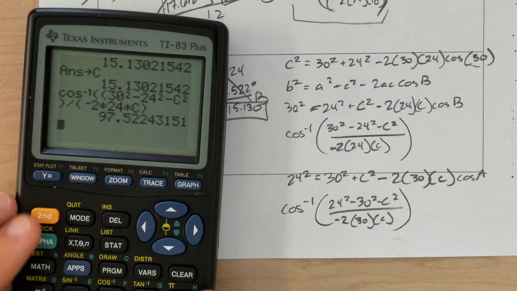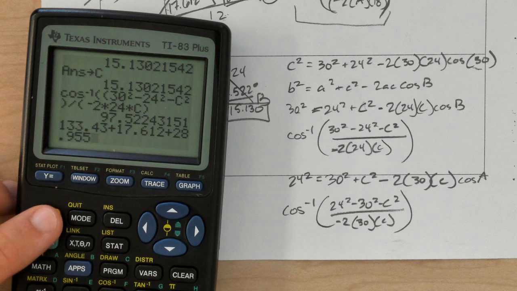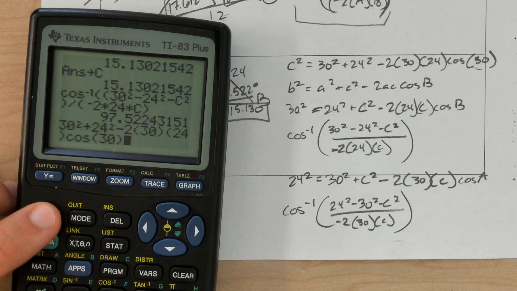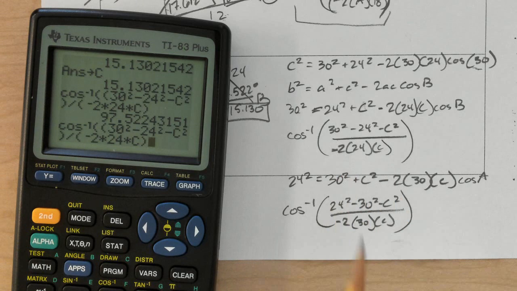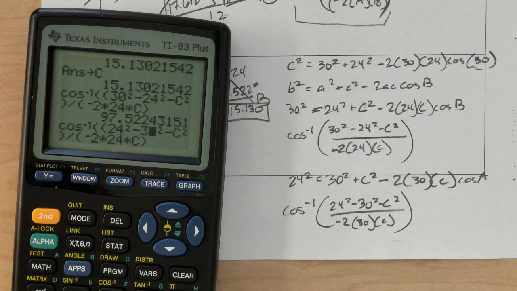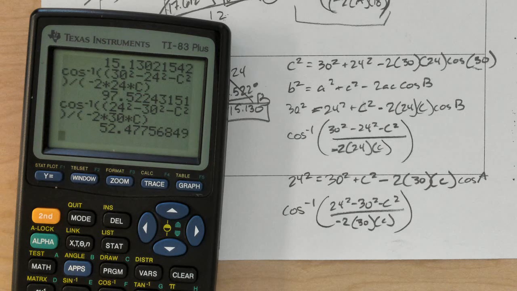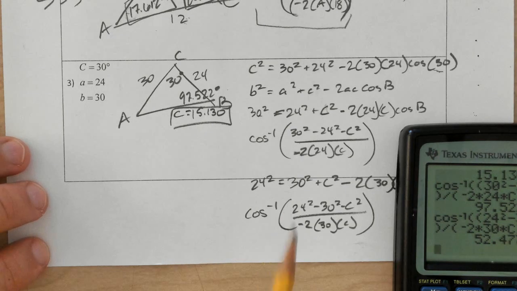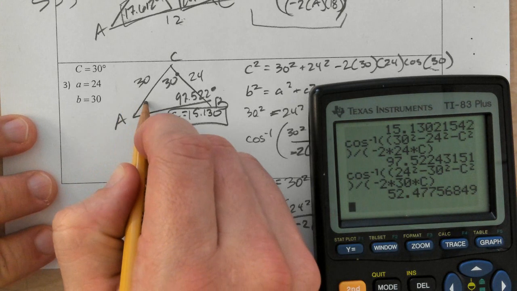You would always want to show your work, because, oh man, I gotta go way back. Dang it, there it was. Notice I'm always showing my work over here before I start typing in the calculator, changing numbers. What I'm trying to do is increase my efficiency while at the same time making sure it's really easy for me to check and see if I've made a mistake. If I got an error of some kind, I would want to be able to compare it to this. If my angles didn't add up to 180, I would want to be able to go back and see what I did.